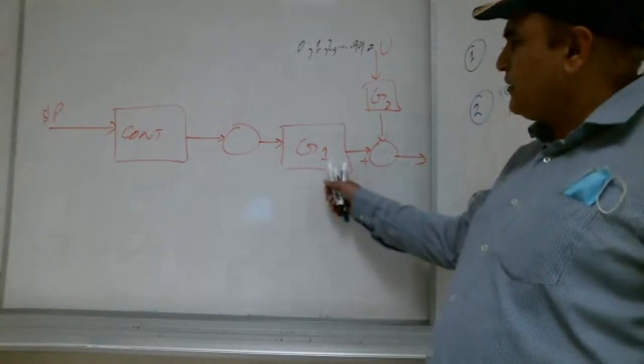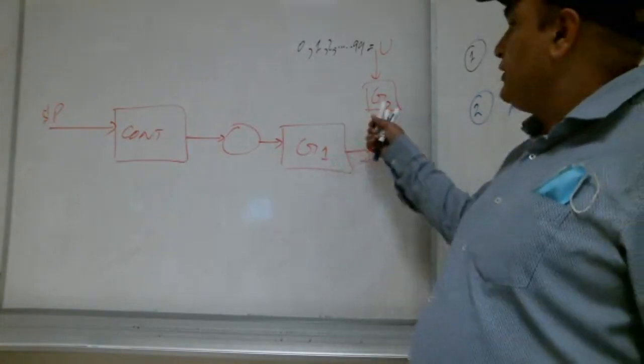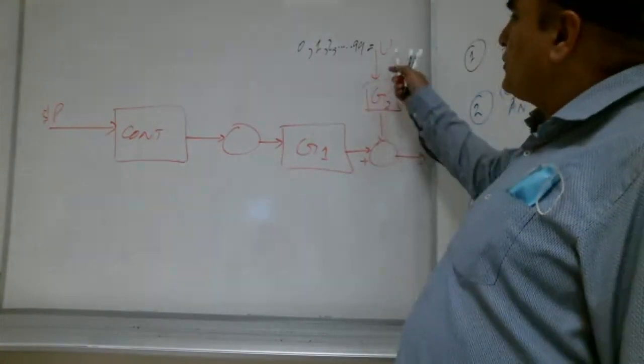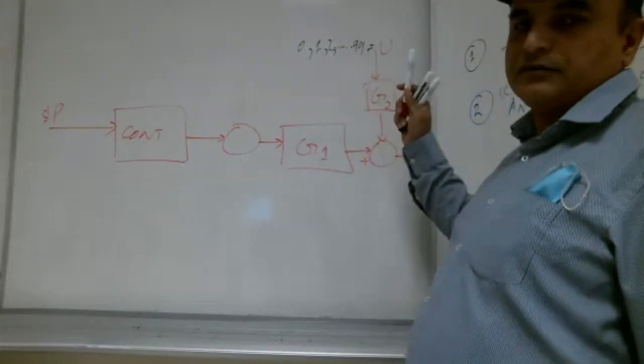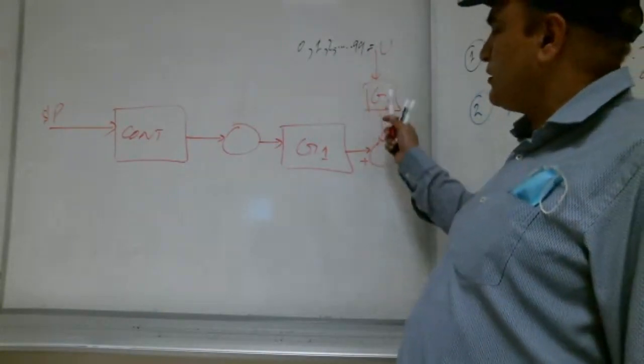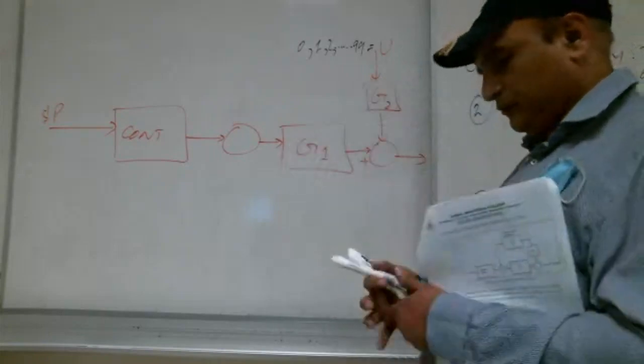G1 is the process. G2 is the function for the disturbance. This is the transfer function for the disturbance, and this is for the process.